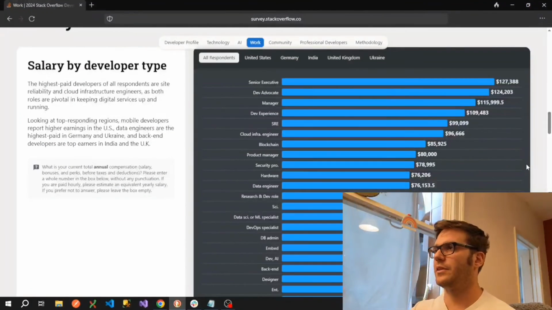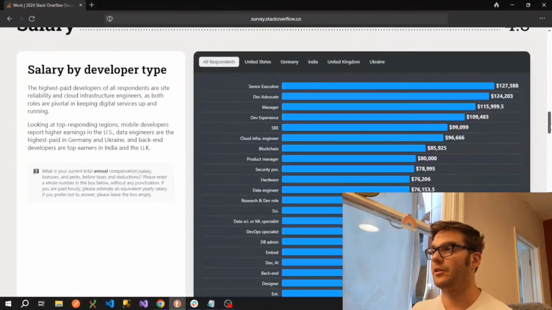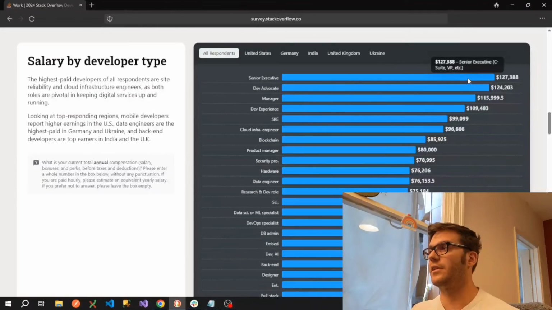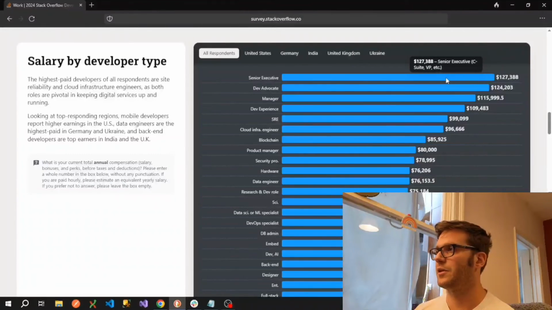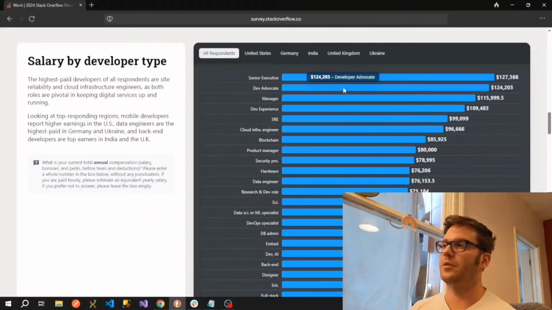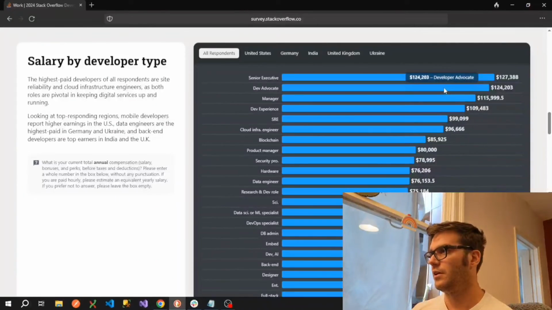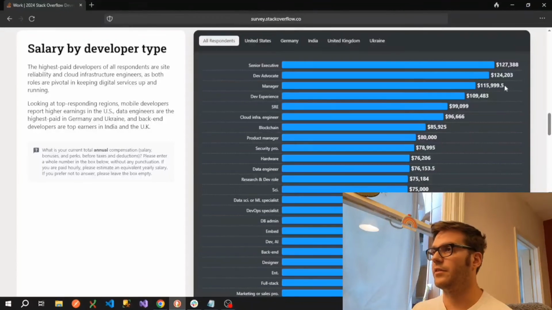So going back to some of the salary information, these are the salaries by developer types. So obviously the senior executive, a vice president of software engineering, for example, you would expect them to be commanding the highest salaries, which they are there. The developer advocate role that I talked about earlier, so again, those people that are kind of promoting technologies within the developer communities, I was surprised to see them second on this list. They're obviously being paid really well. And we can see that development engineering managers are third on the list here.